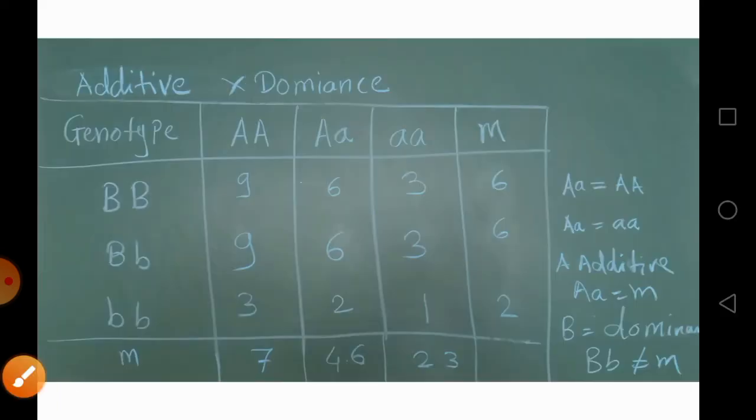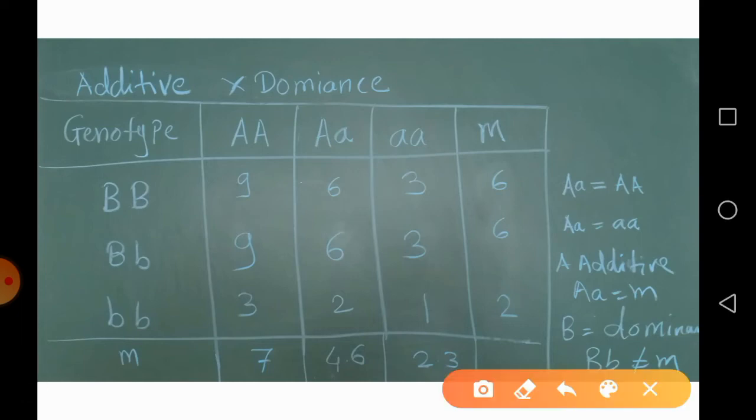The second condition is additive into dominant gene interaction. Again we require two pairs, A and B. Suppose gene A, capital A or small a, is working in an additive condition, while B is dominant in nature.